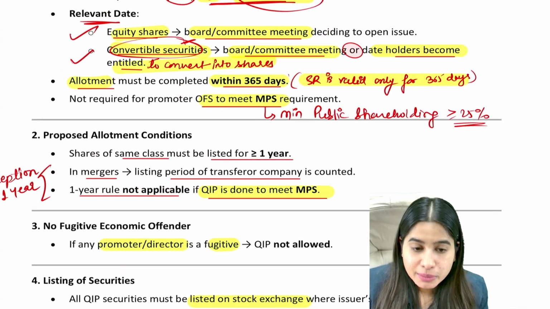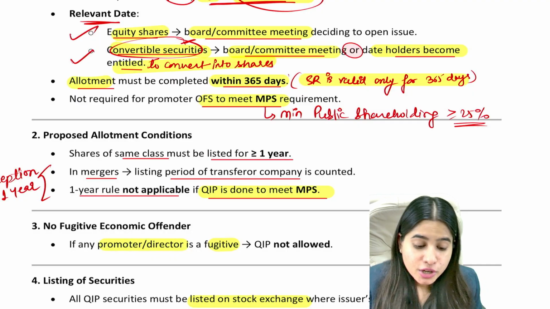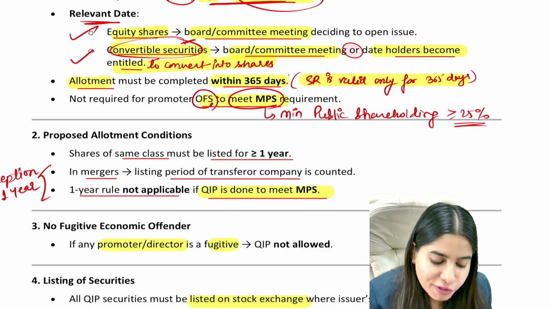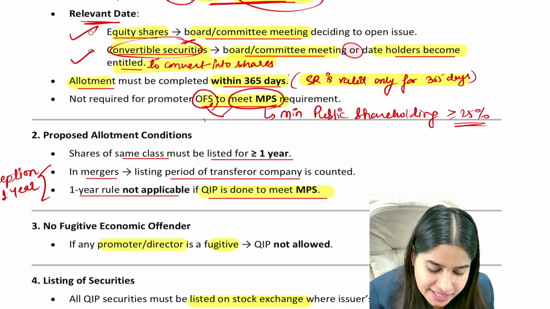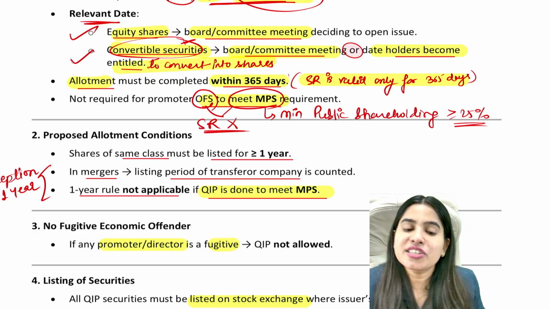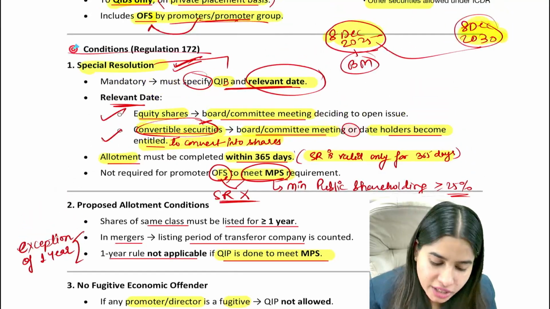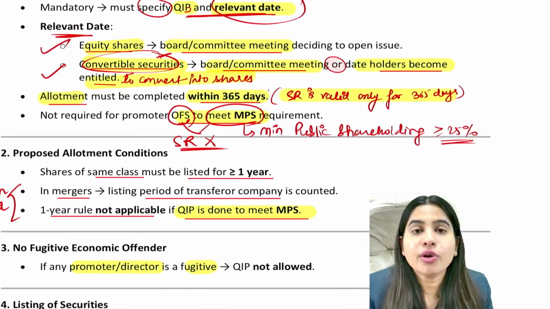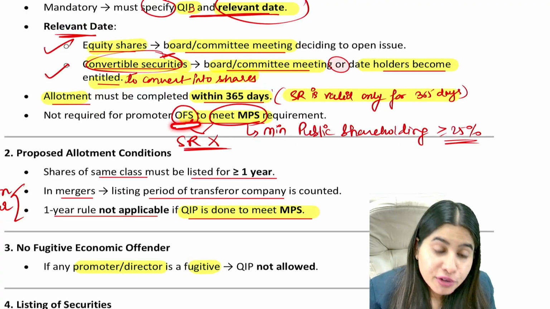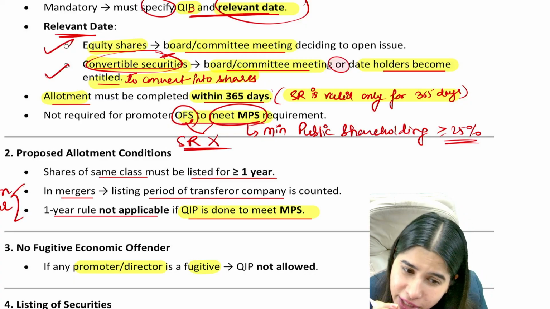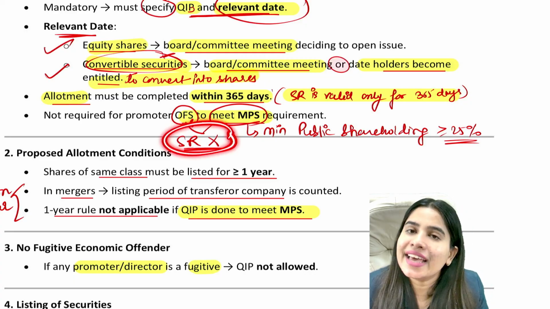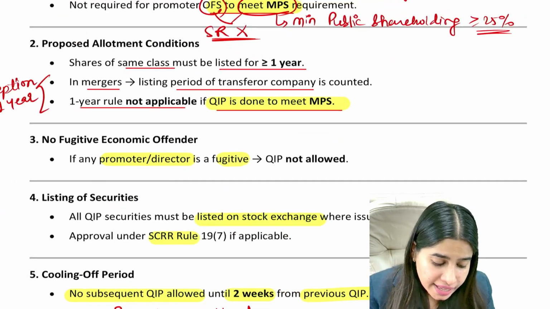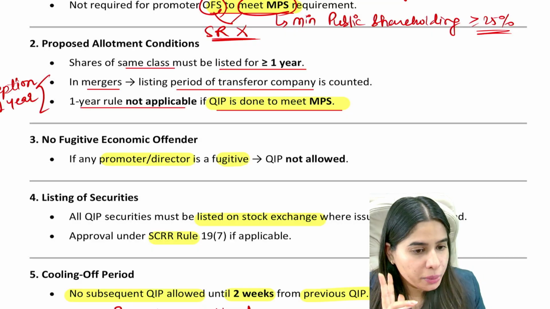Let's say in our company public shareholding is only 20%. So just to increase the MPS, we are making offer for sale to QIB. In that case, SR is not required. Special resolution will not be required. So generally, in order to make QIPs, you need to pass SR. But if you are making QIP through offer for sale, just to meet minimum public shareholding, in that case, SR is not required.